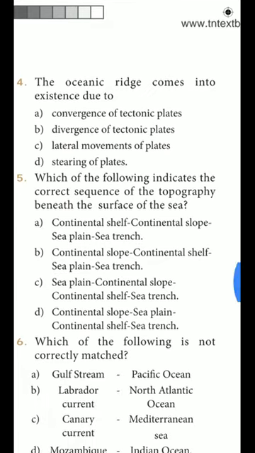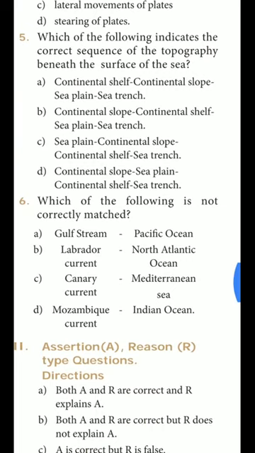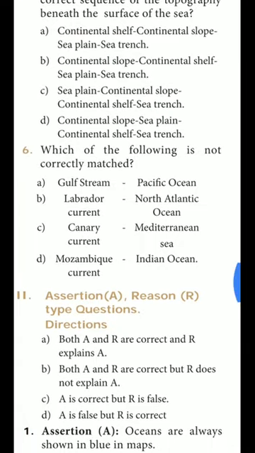Next, sixth one, which of the following indicates the correct sequence of the topography beneath the surface of the sea? Option A is the correct answer: continental shelf, continental slope, sea plain, sea trench. Next, seventh one, which of the following is not correctly matched? Here, option A and option C are the answer. A, Gulf Stream, Pacific Ocean. C, Canary Current, Mediterranean Sea. These two are not correctly matched.